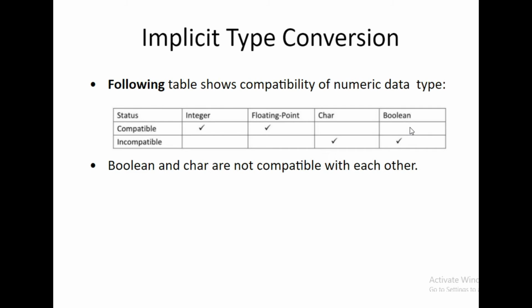Right? It means, okay, if my data is an integer and I want to assign byte data into the integer, that will be directly converted into integer data, because the source data type is lower and the destination data type is higher. If I want to convert integer to floating point, no need for any force to convert those data types. It is automatically converted.